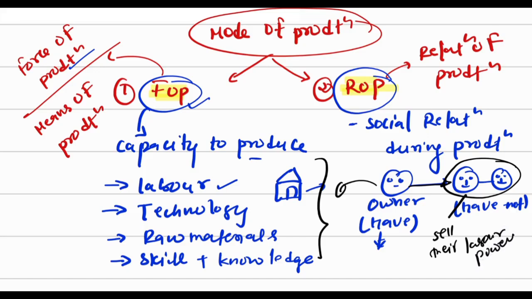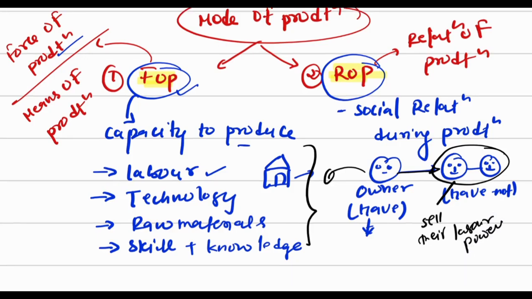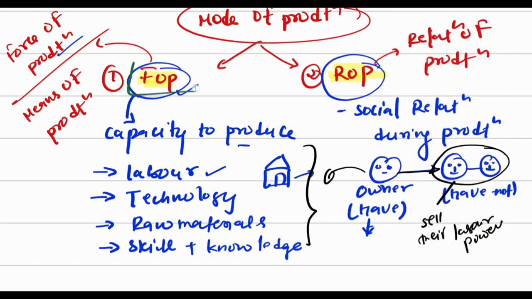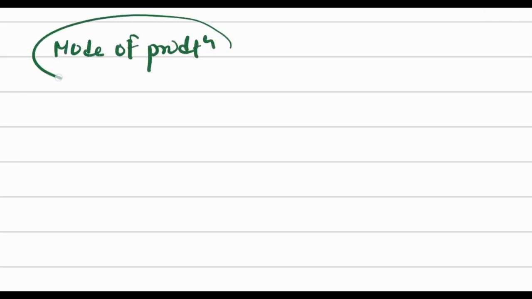Okay, that is what it is about. So Karl Marx said that in any kind of society, when the force of production changes, when the mode of production changes, it leads to change in society. So what kind of society will come? It will depend on your mode of production. The mode of production will define the change in our society.